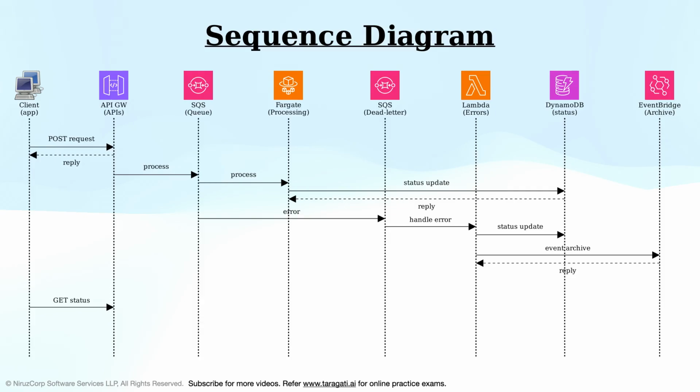The client application can retrieve the job status by sending an HTTP GET request to the API Gateway. API Gateway queries the job's DynamoDB table to retrieve the job results.